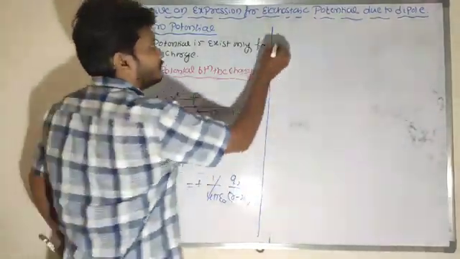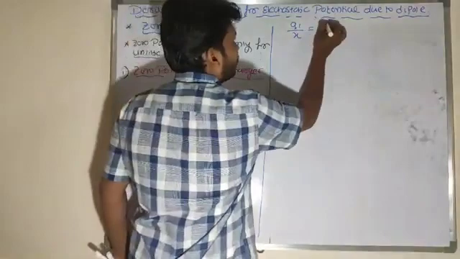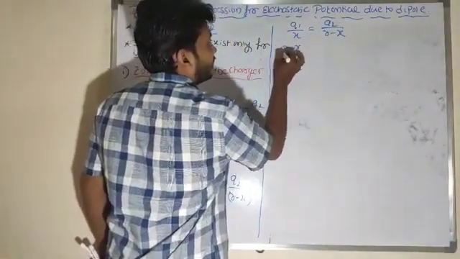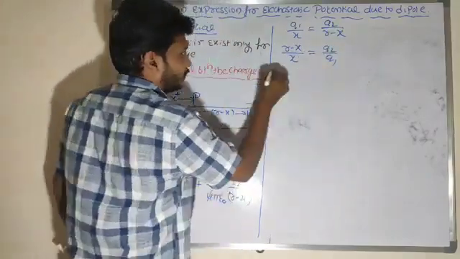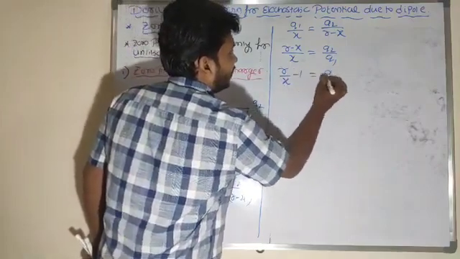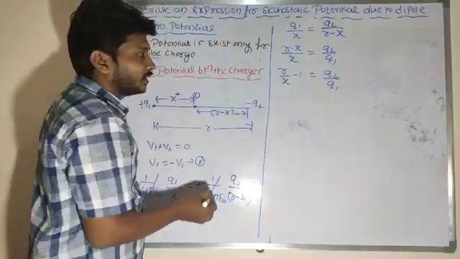Next one. So shall I rearrange here? q1 by x is equal to what? q2 by r minus x, or r minus x divided by x is equal to q2 by q1. I will simplify here: r by x minus 1 is equal to q2 by q1. So the denominator is applicable for both terms here.